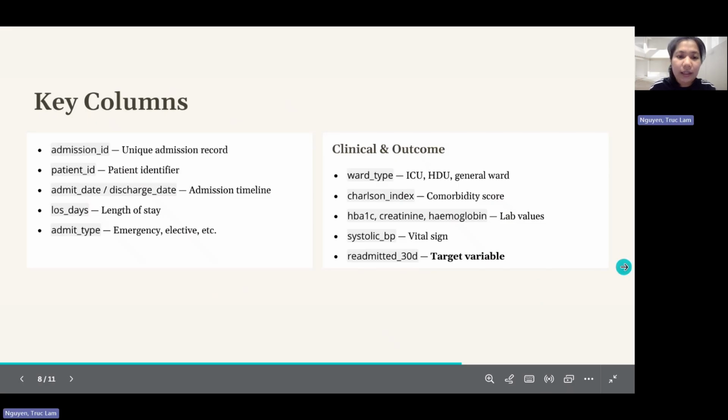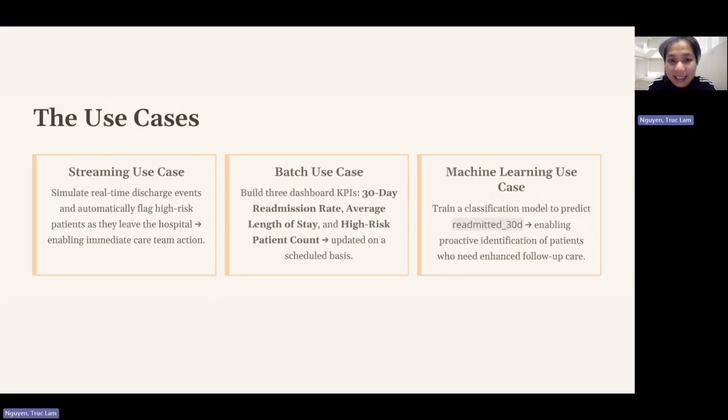For the streaming use case, I plan to simulate real-time discharge events using records from admissions.csv, and each event can represent a patient being discharged from the hospital. The streaming query can check whether the patient has high-risk indicators such as long length of stay or ICU stay, and if the patient meets the risk condition, the system can flag that patient for follow-up.